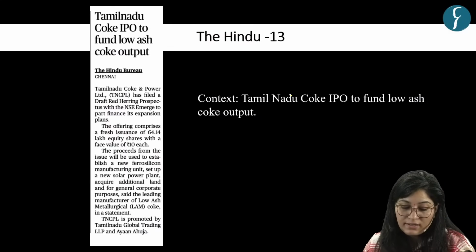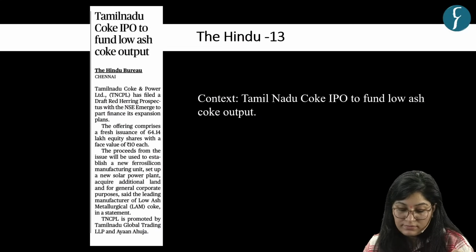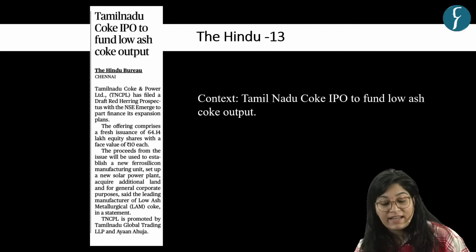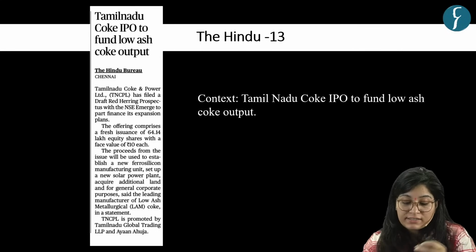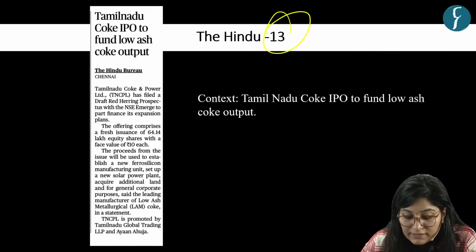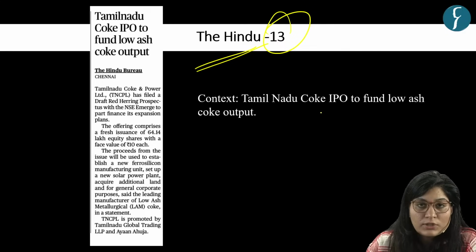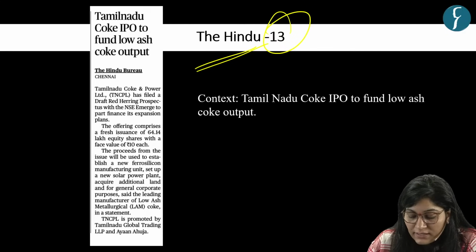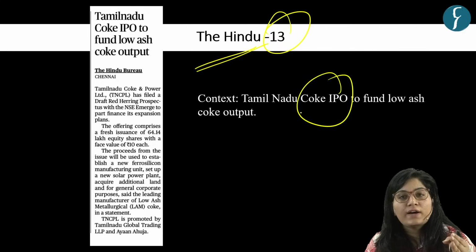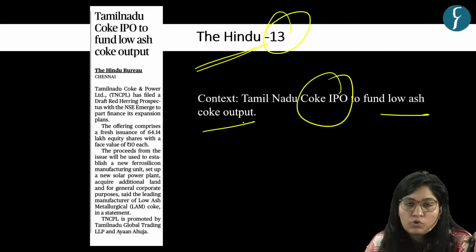Now, let's come to the next question, which is based on this news article, which appeared on page number 13 in the Hindu newspaper. Context is that, as I told you, Tamil Nadu came up with a coke IPO to fund low ash coke output. Okay.